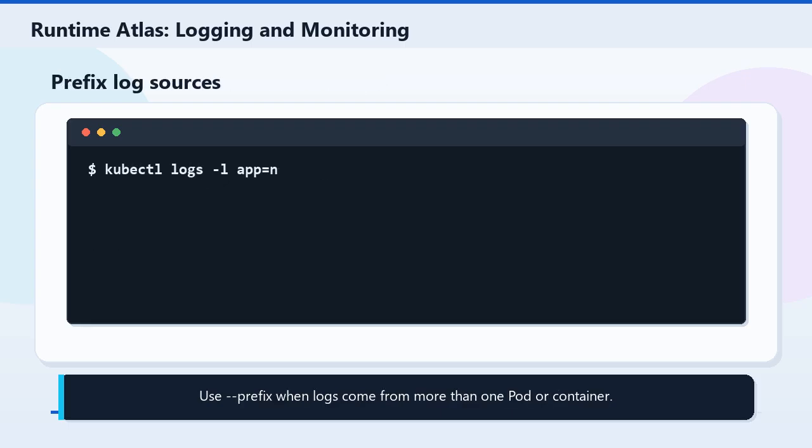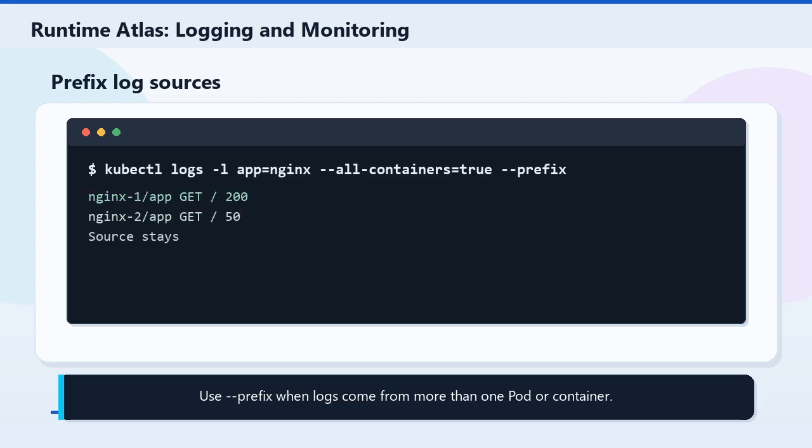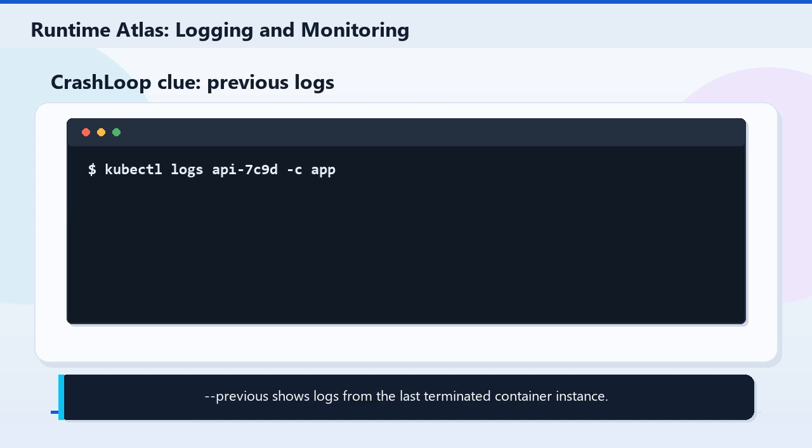When logs come from multiple pods or containers, add --prefix. It keeps the source pod and container attached to each line, which matters when replicas behave differently. For CrashLoopBackOff, the current container may not live long enough to inspect. Use --previous to read the last terminated container instance.